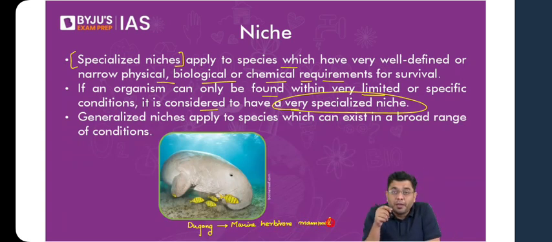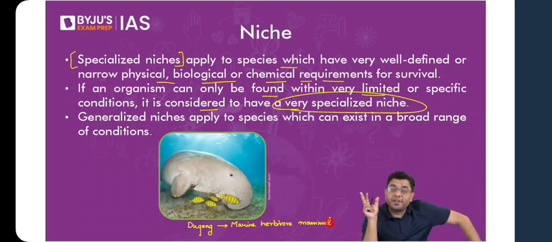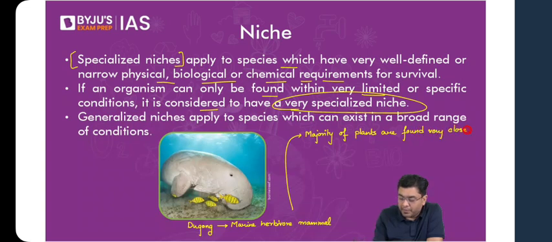Marine herbivore means it will consume what? It will consume the plants underwater, right? Now, in the region of seas and oceans, where is it that you find the presence of plants? You will always find the presence of plants very close to the coastline. Why? Because that is where sunlight is available. You will never find plants in the depth of water, because photosynthesis cannot be carried out due to lack of sunlight. So the majority of plants are found very close to the coastline, for availability of sunlight.